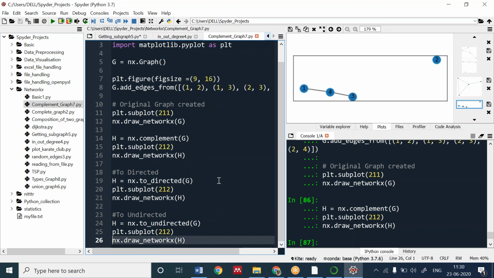Written. And if a graph is undirected, I want graph G. You can see no direction is there. If I want there to be direction, I can use the to_directed function to make it directed. Now you can see a direction also. Write this also. To make the graph directed, we can use to_directed. And again, if I want to make it undirected, there is a function called to_undirected. Write it down fast.